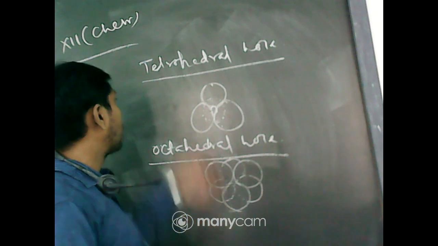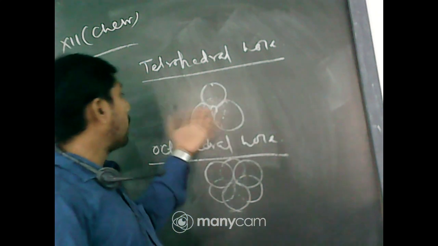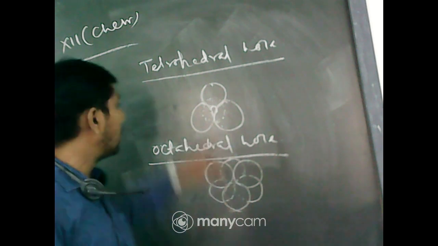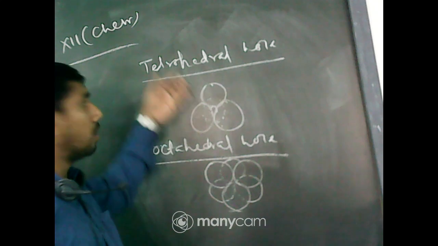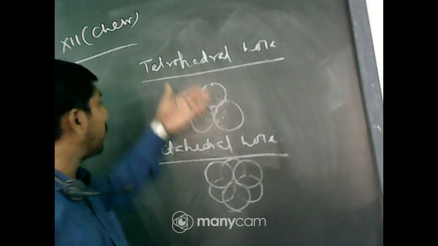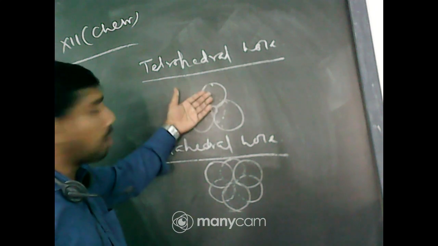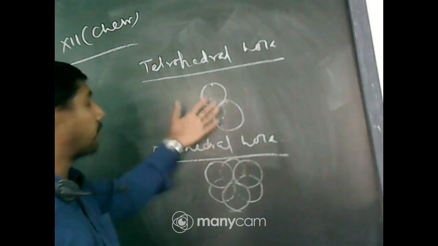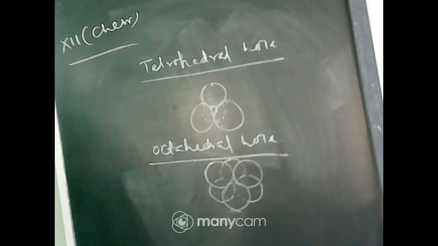Then, the hole created by the 4 nearest neighbors, where one sphere is above or below. This sphere may be below or may be above. So when it is above, we can see the hole when we look in the reverse direction, and if it is below that layer, then we can see it from the front view. So this is the tetrahedral hole and octahedral hole, or tetrahedral voids and octahedral voids. Voids means the free space.